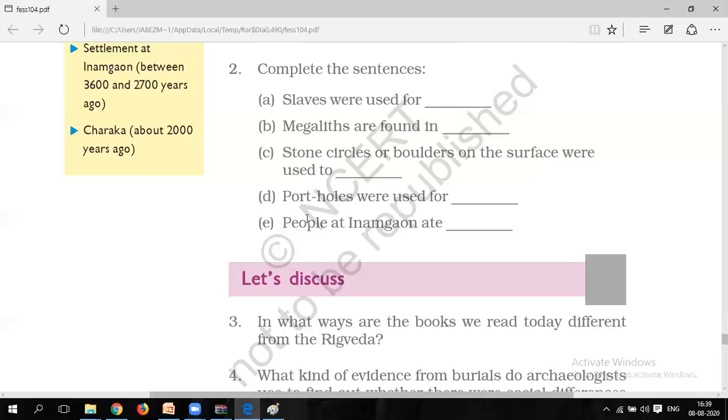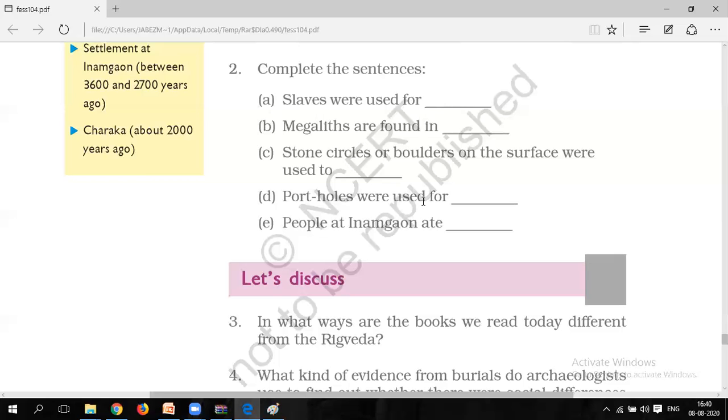And fourth, portholes were used for what? For burying other members of the same family at the same place. In that way, the porthole was used as an entrance so that other members of the same family may enter through that and be buried with the other skeleton. So what is the fifth one? People at Inamgaon ate what? What kind of food did they used to eat?